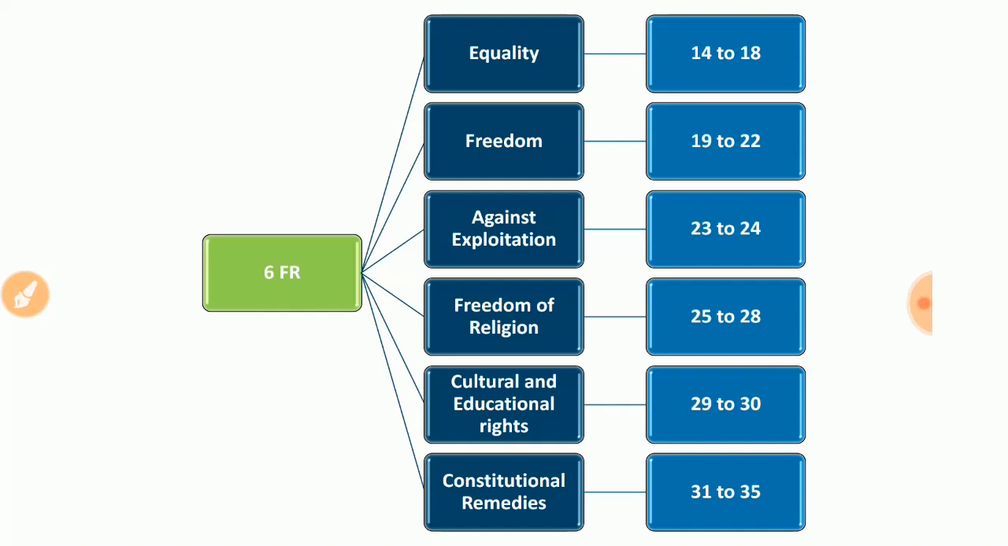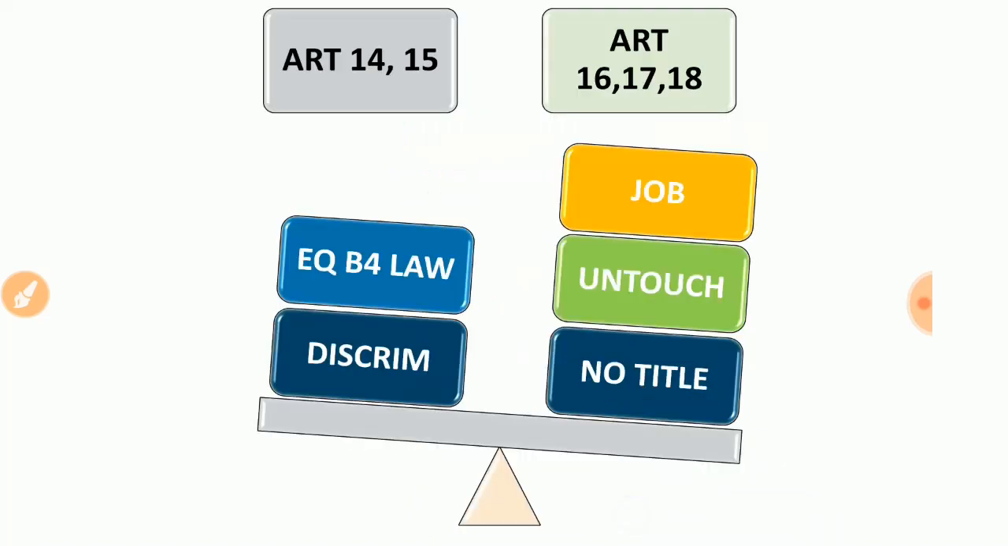Let's go to the first fundamental right, the right to equality. The right to equality is from Article 14 to 18. We know it. The first one, Article 14, is equality before law. Everyone is equal before law. That is the highlight. And the second one is no discrimination on the basis of caste, creed, age, sex, birth, place of birth, etc.